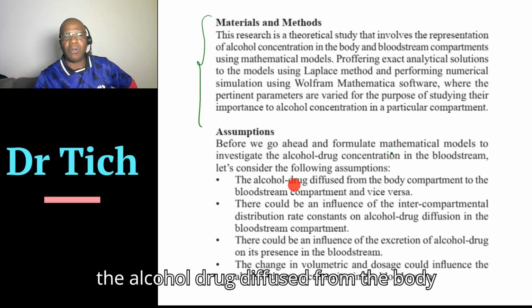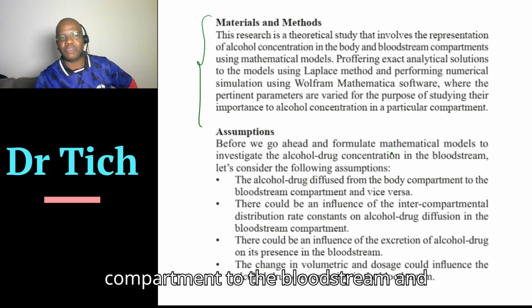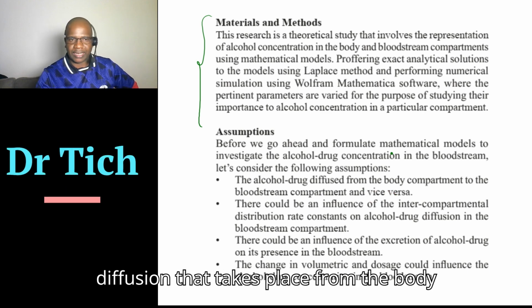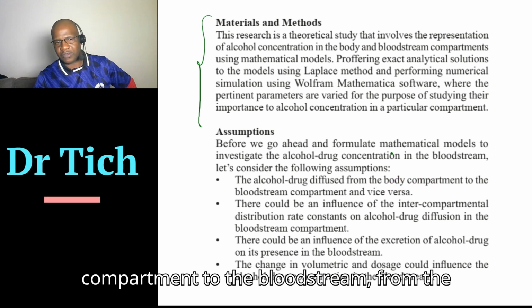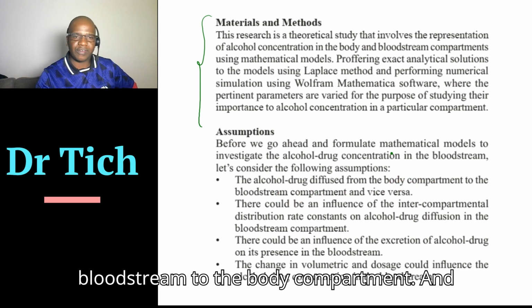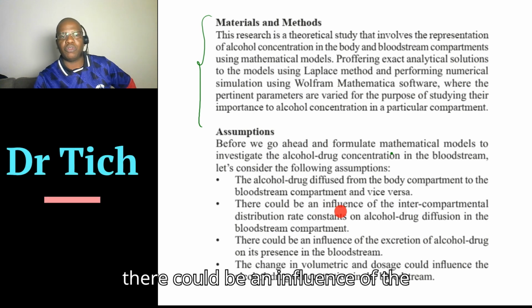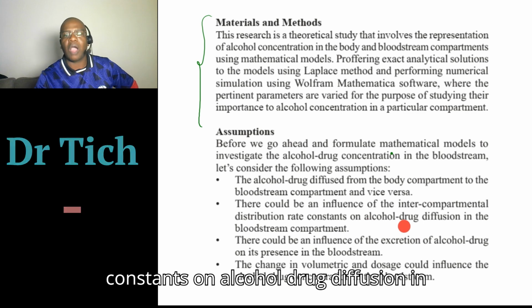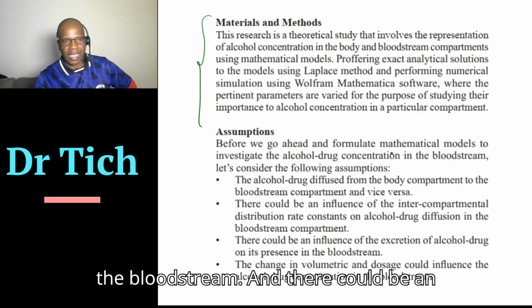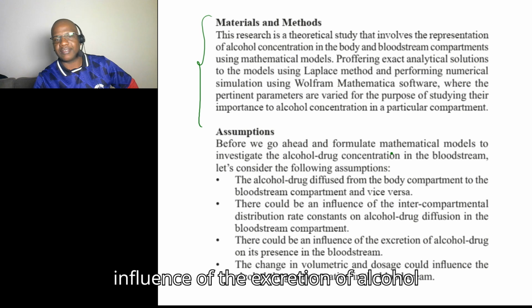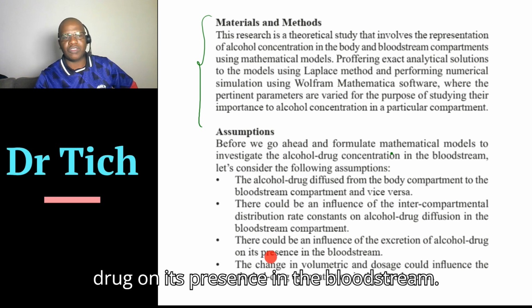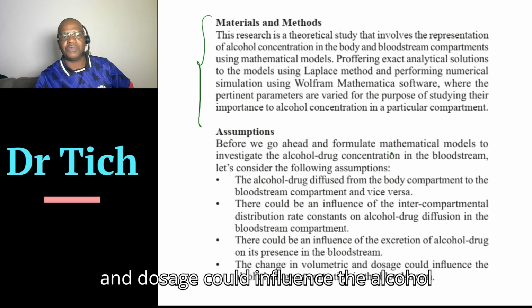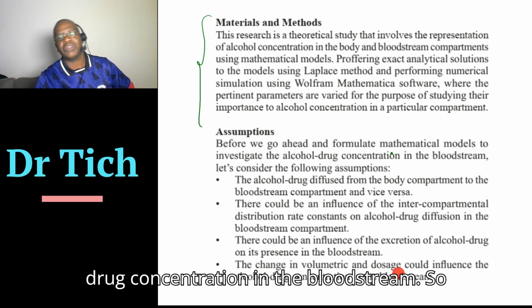And they are saying the alcohol drug diffused from the body compartment to the bloodstream compartment and vice versa. So there is diffusion that takes place from the body compartment to the bloodstream, and from the bloodstream to the body compartment. And there could be an influence of the intercompartmental distribution rate constants on alcohol drug diffusion in the bloodstream. And there could be an influence of the excretion of alcohol drug on its presence in the bloodstream. Okay, and the change in the volumetric and dosage could influence the alcohol drug concentration in the bloodstream.